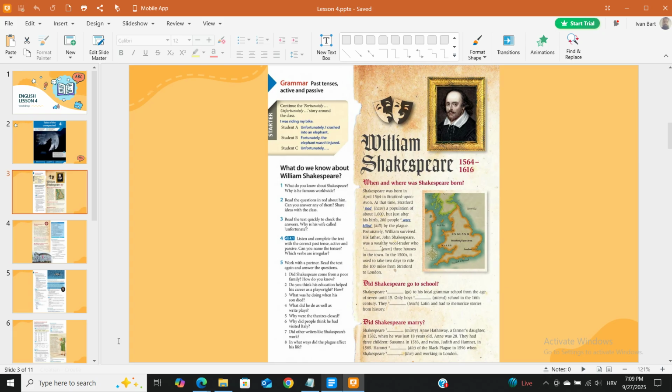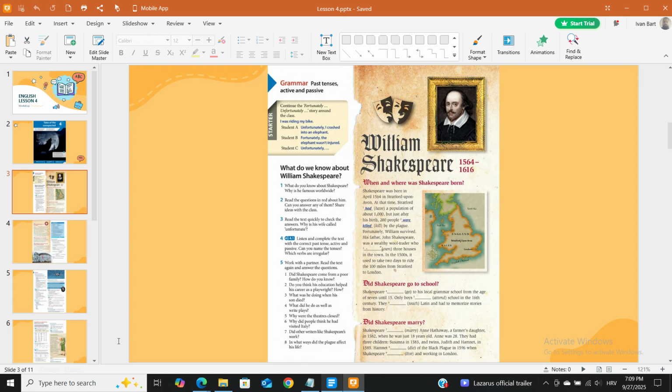Shakespeare married Anne Hathaway, a farmer's daughter, in 1582, when he was just 18 years old. Anne was 28. They had 3 children: Susanna in 1583, and twins, Judith and Hamnet, in 1585. Hamnet died of the Black Plague in 1596 when Shakespeare was living and working in London.